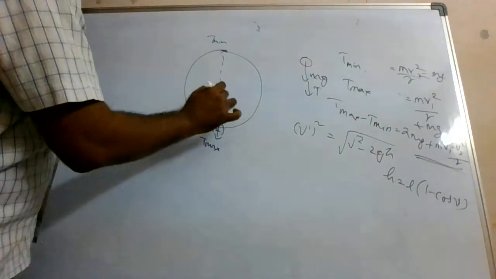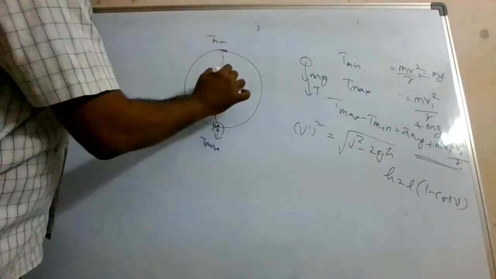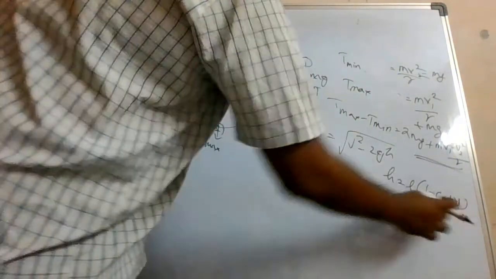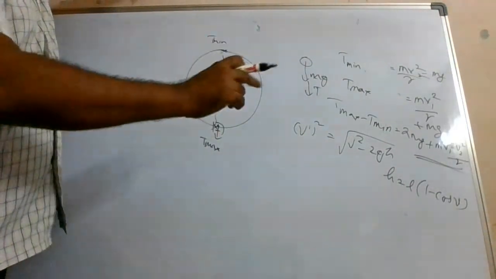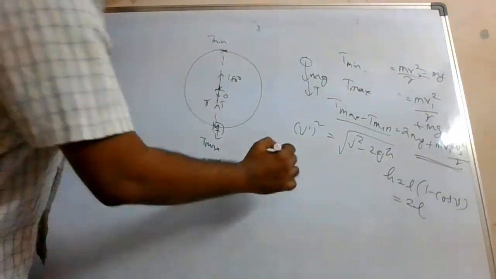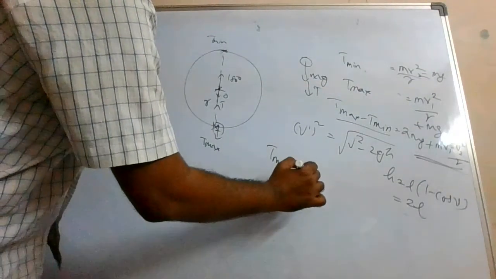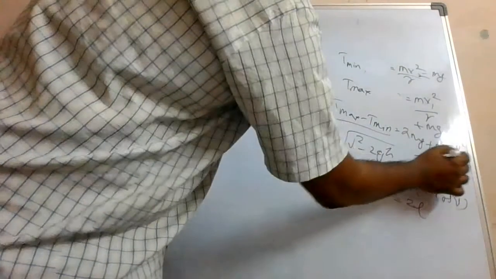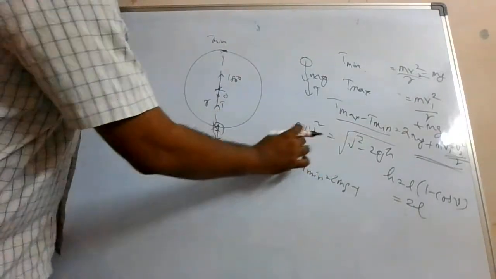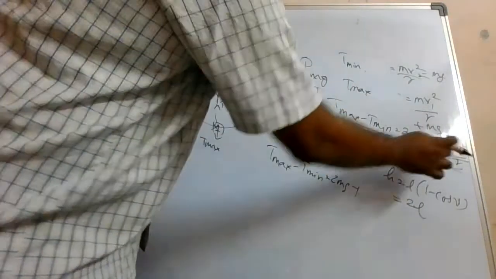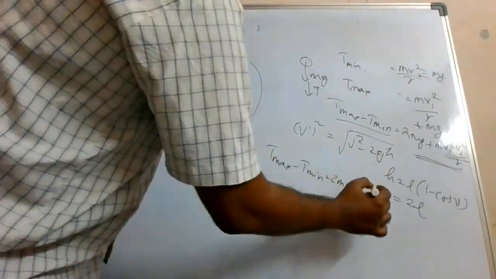If theta value is here, it is 0. Here it will be 180 degrees. So cos 180 is how much? It is minus 1. So minus of minus 1, it is plus 1. So this is becoming your 2L, isn't it? I am saying that this T max minus T minimum we are calculating. So T max minus T minimum is equal to 2 mg. Now we have to find this value of v1 square minus v2 square. You will get 2gh. So here the theta value will be 180. So this 2gh, alright. So it is becoming what?